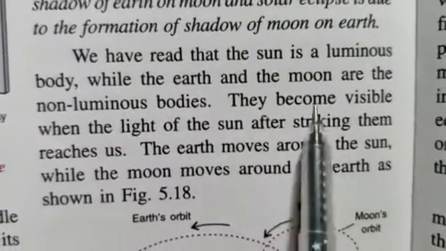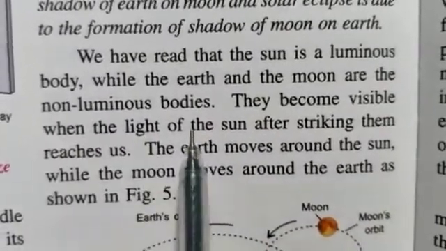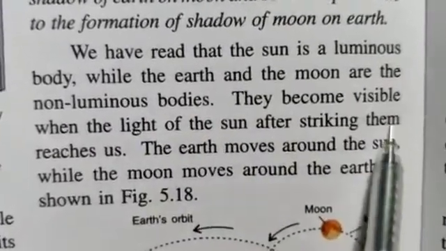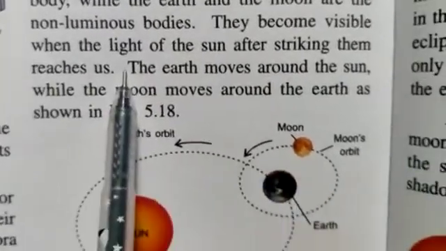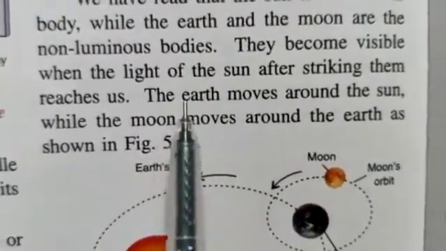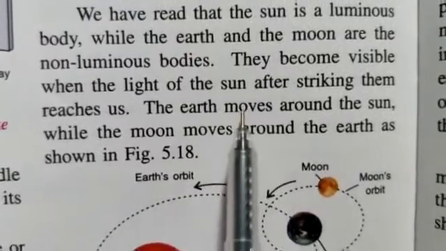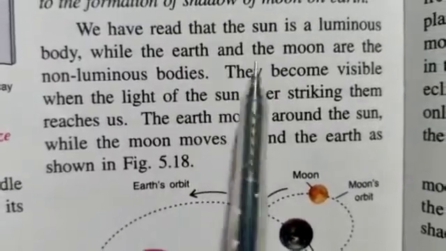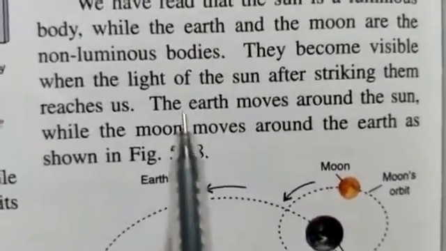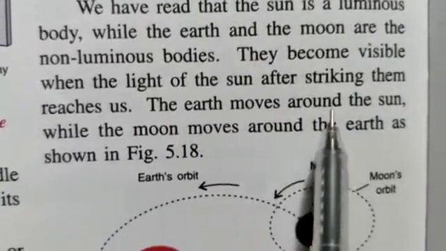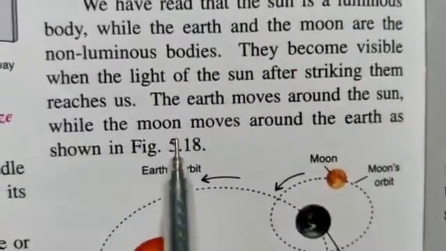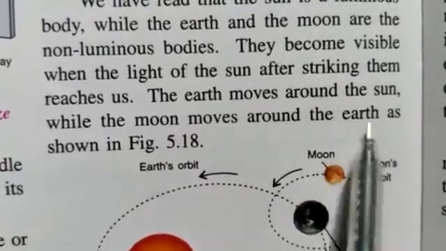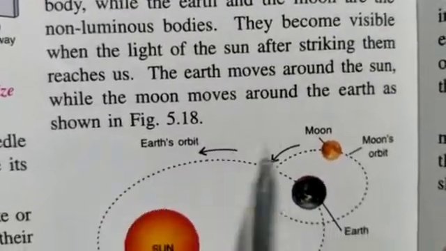That means they become visible when the light of the sun after striking them reaches us. That means the earth and moon will be seen by the light of the sun. The earth moves around the sun while the moon moves around the earth as shown in the picture.